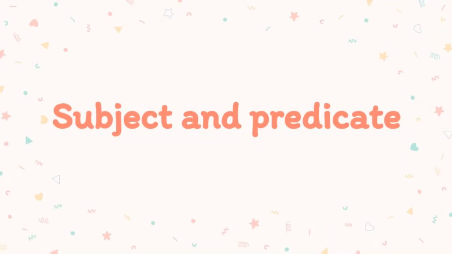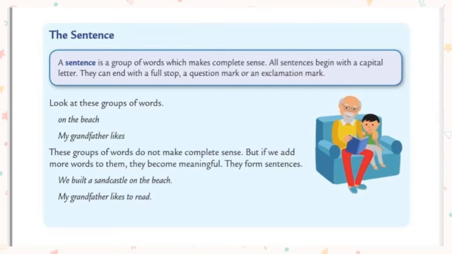Students, today we are going to take a little break from the literature part. Instead of that, we are going to see a new chapter in grammar. That is subject and predicate. Okay, students, all of you take chapter number 7, subject and predicate, in your grammar book, and take a pencil and eraser also. Students, before going to see this concept, let us discuss sentences and their uses.